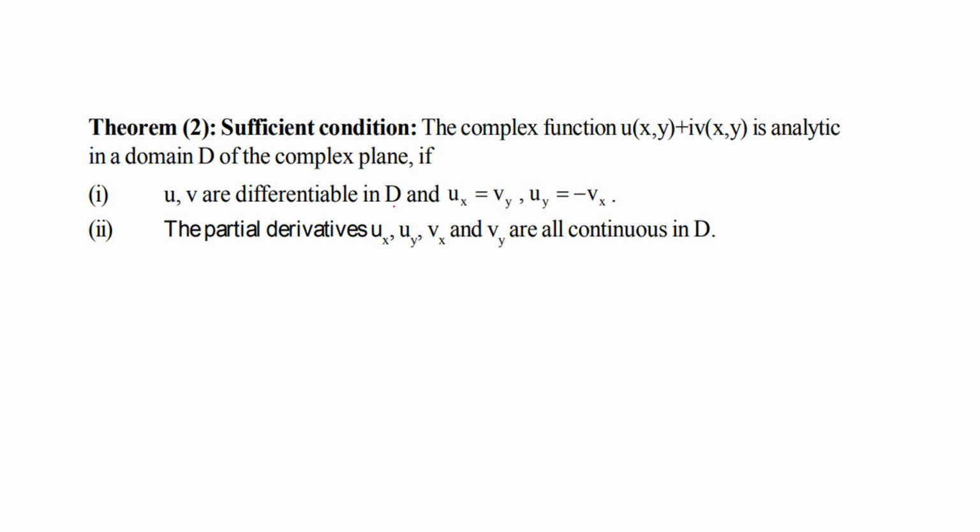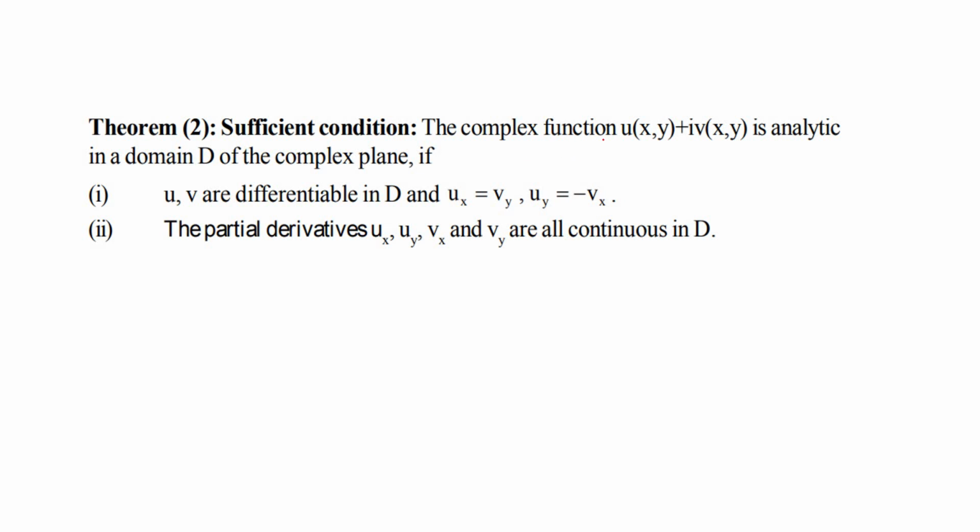That is, the real and imaginary parts satisfy the Cauchy-Riemann equations. And we have a second condition: the partial derivatives ux, uy, vx and vy are all continuous in D.